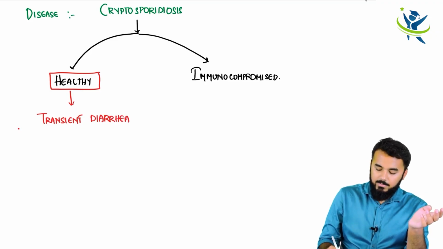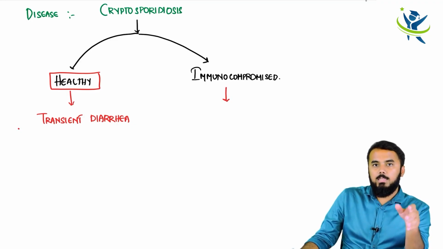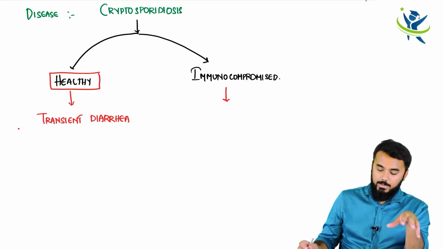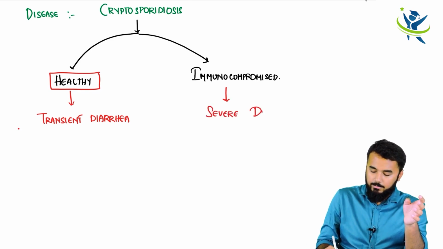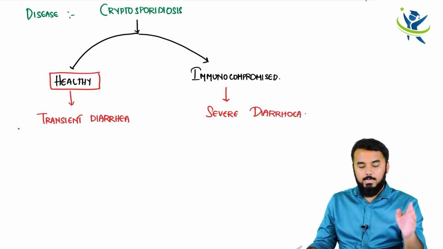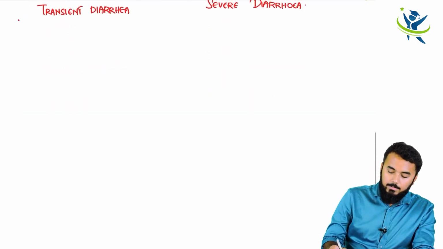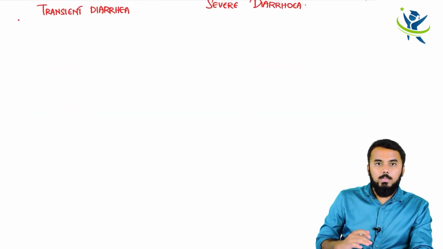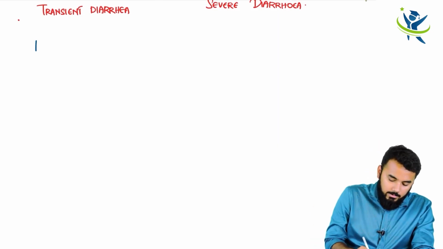If this is causing diarrhea in immunocompromised patients, then that diarrhea will be heavy and a very severe form of diarrhea. So the patient is going to have very severe diarrhea. Okay, so on one side there will be transient diarrhea, and on the other side, in the immunocompromised patient, there will be severe diarrhea.